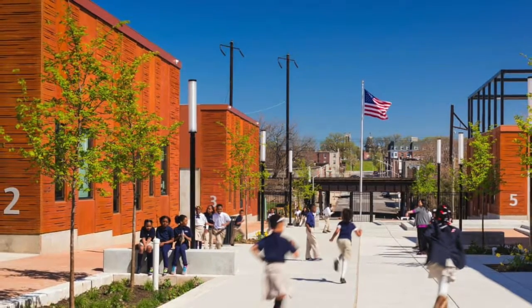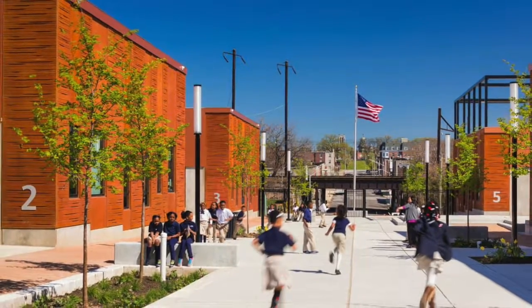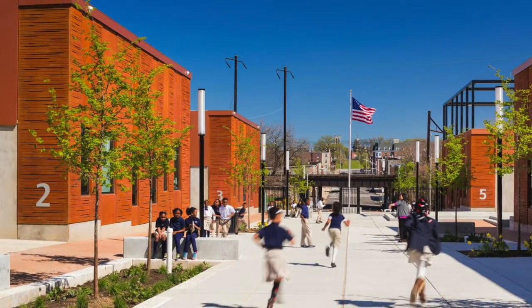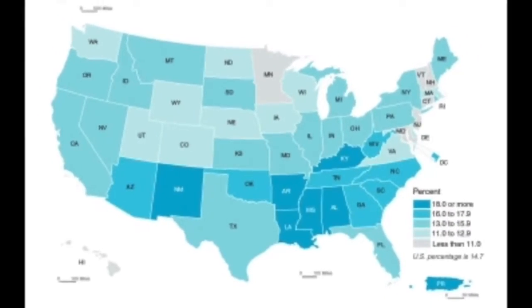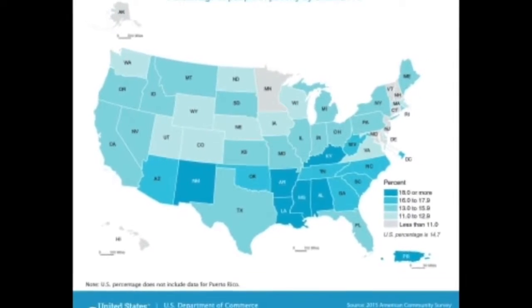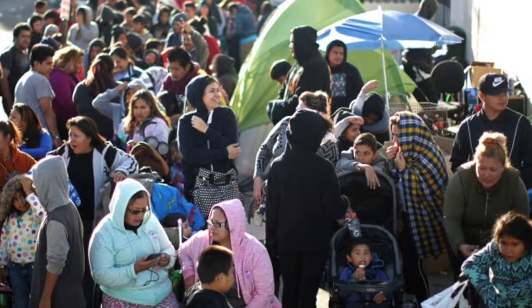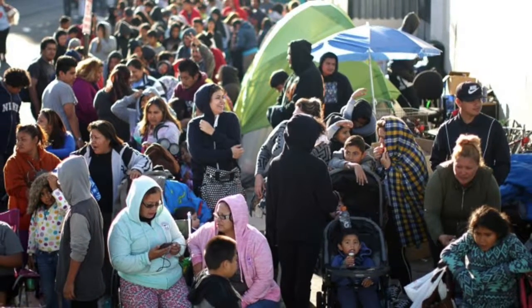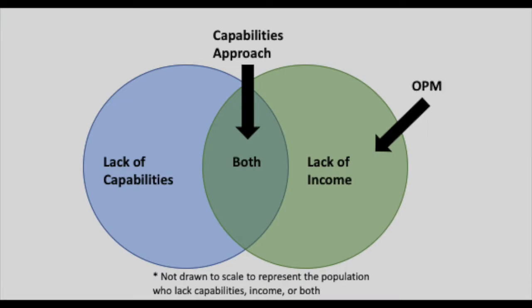If this is true, more programs could be established in order to protect the community, rather than just throwing money at the issue. Another argument that can be made is that the capabilities approach does not capture everyone in poverty. Compared to the OPM, the capabilities approach is capturing the most people who could be in poverty. This approach does exclude some people who lack either capabilities or income, just not both. When using the OPM, these outliers cannot be identified within society, since the OPM does not even consider capabilities as a factor of poverty. By using the capabilities approach, we are able to at least identify these outliers and take them into account when considering poverty.